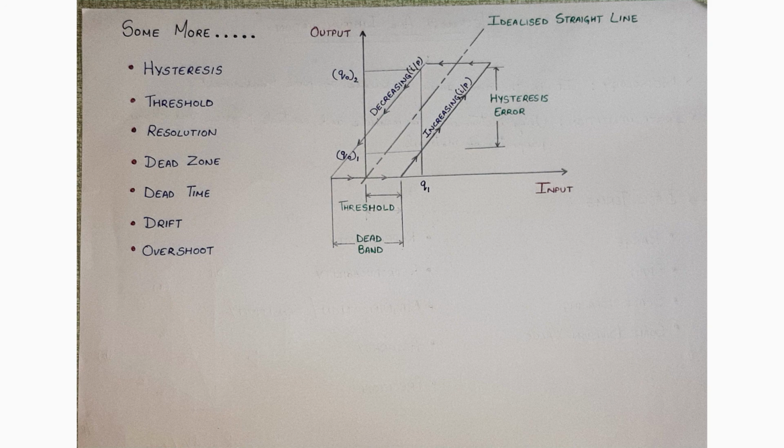Overshoot. Overshoot is the maximum amount by which the pointer moves beyond the steady state value. Now, overshoot is generally considered only in instruments which are of pointer type. That is, it can be your pressure measurement, that is the Bourdon tube pressure gauge, or your speedometer.